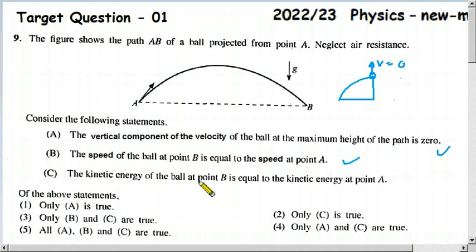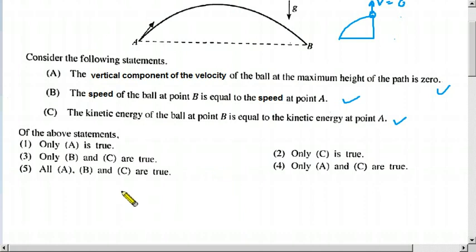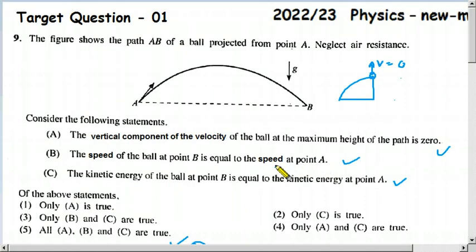The kinetic energy of the ball at point B is equal to that at A. That is also correct, because kinetic energy is a scalar, so we don't have to consider the direction. The mass m is the same, and half mv squared is the kinetic energy. The magnitude of velocity is equal, only the direction is changed. Kinetic energy is a scalar, therefore this one is correct. So A, B and C are all true, and the fifth option is the answer for this target question.